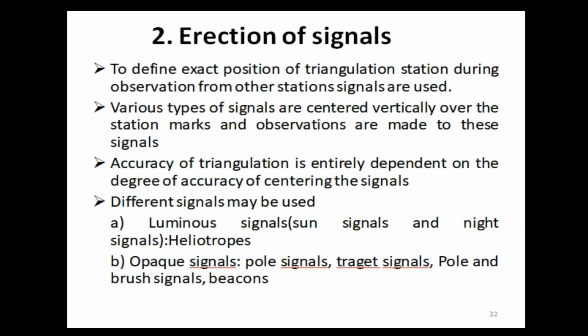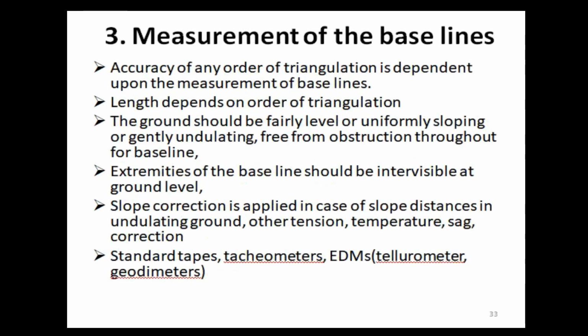Accuracy of triangulation is entirely dependent on the degree of accuracy of centering the signals. Different signals may be used: luminous signals, sun signals and night signals, heliotropes and opaque signals, pole signals, target signals, pole and brush signals, beacons.